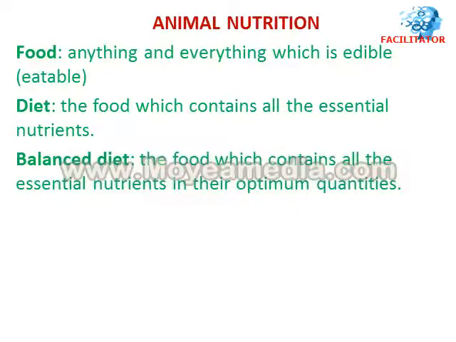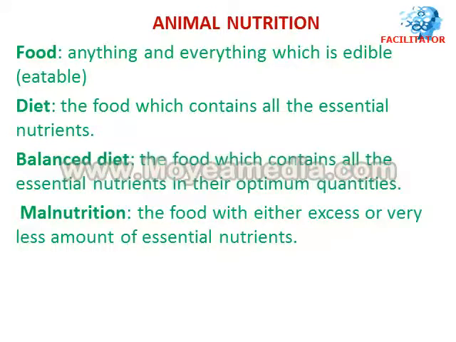Then balanced diet, another term which is much more polished, and the definition is the food which contains all the essential nutrients in their optimum quantities. The body requires optimum quantities, not less, not more, not excess. So when we take optimum quantity of all these different types of foods, we call that a balanced diet.